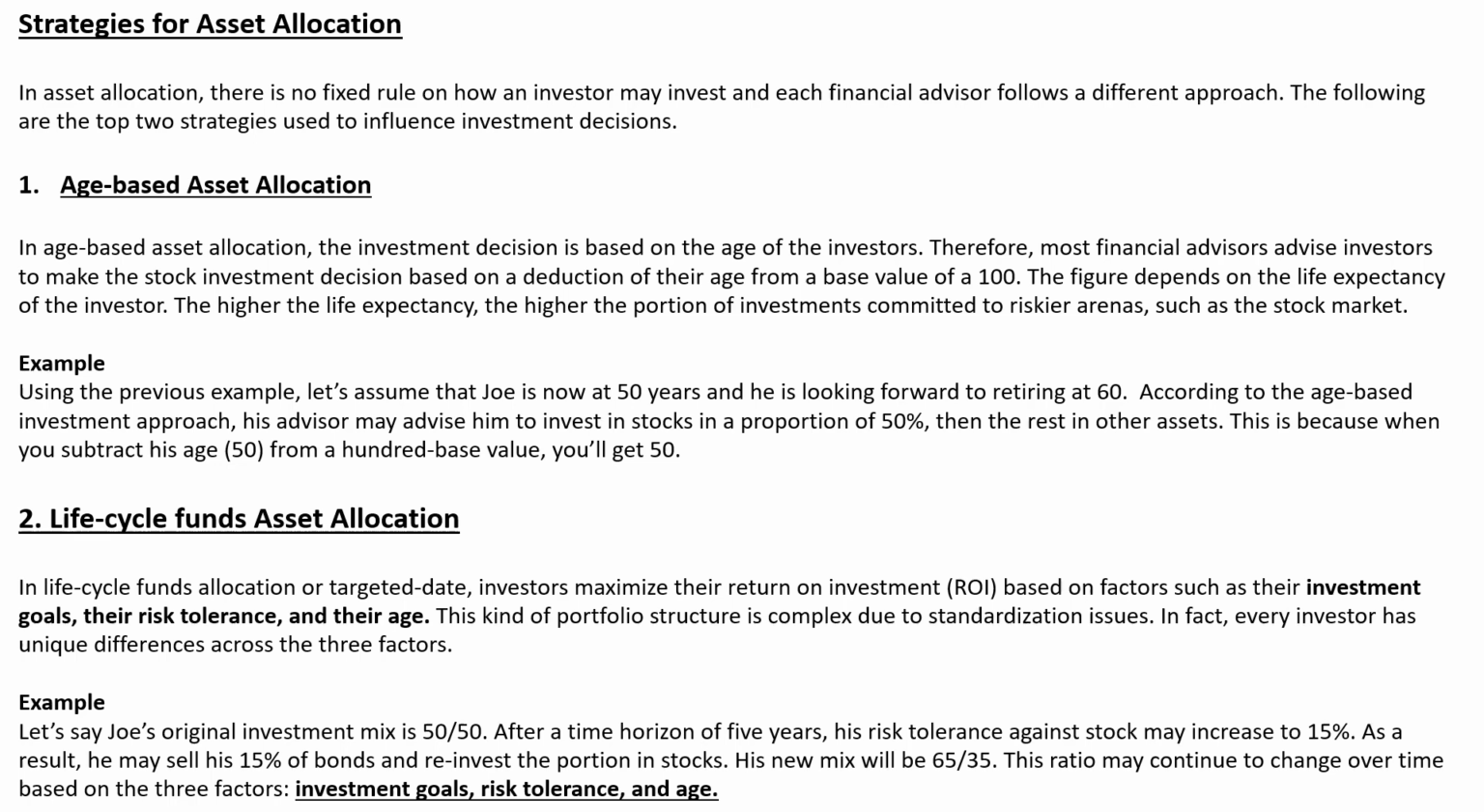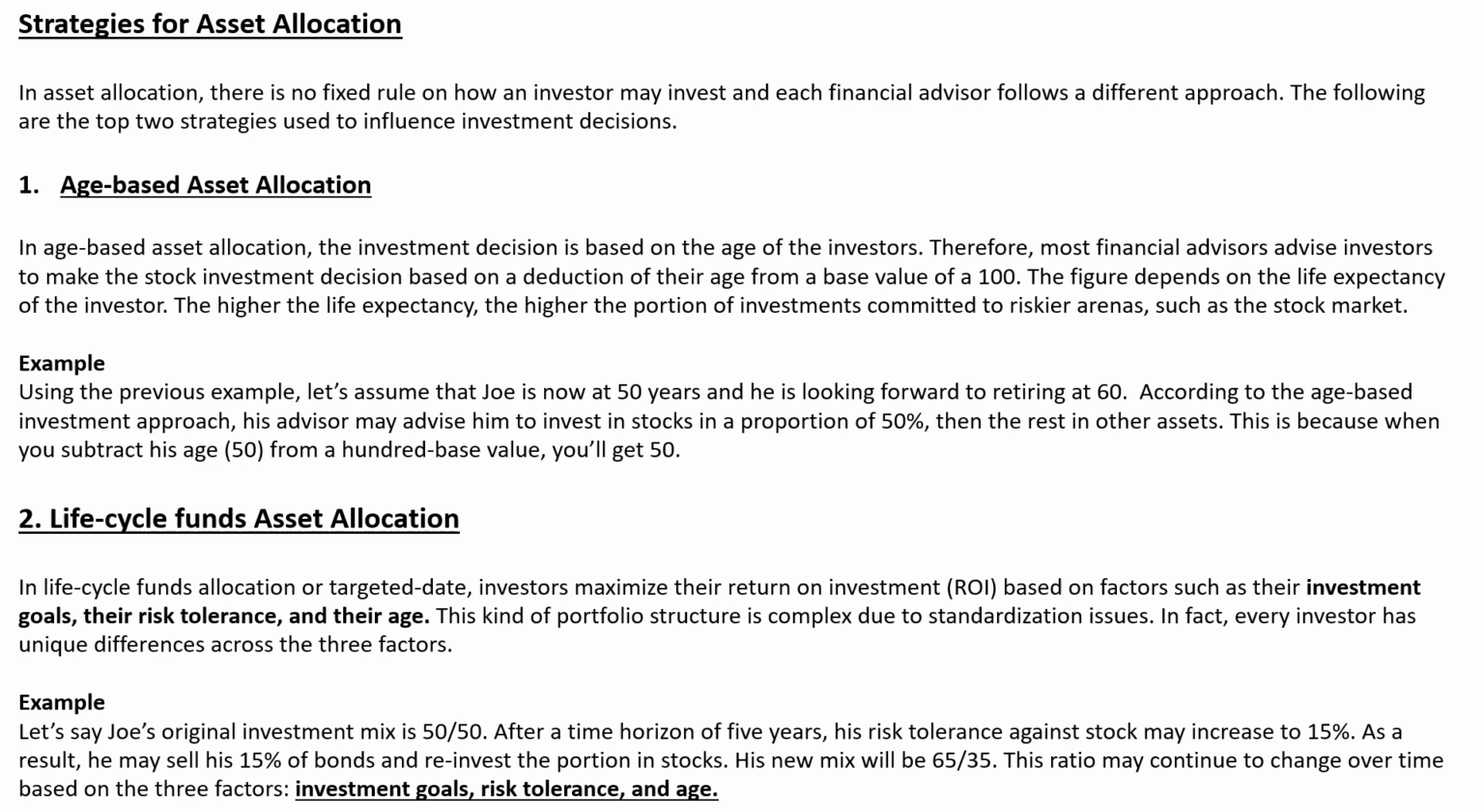This type of situation will be there in which your asset strategies will be finalized. So in asset allocation, there is no fixed rule on how an investor should invest, and each financial advisor follows a different approach. The following are the top two strategies used to influence investment decisions, and these top two strategies are age-based asset allocation and life cycle fund asset allocation.